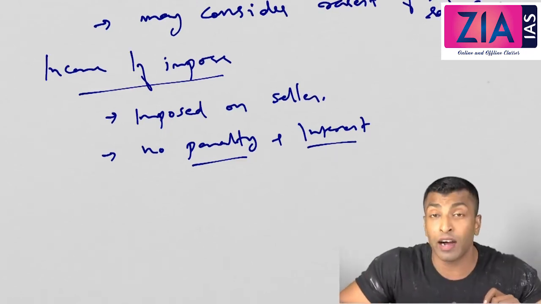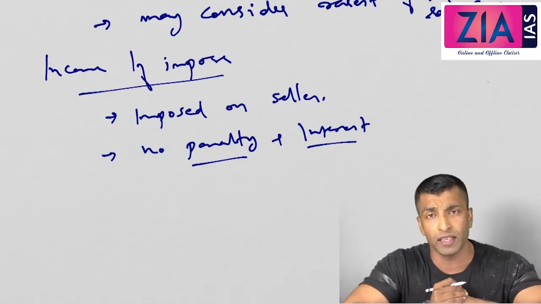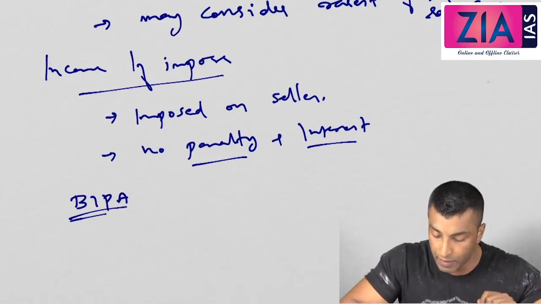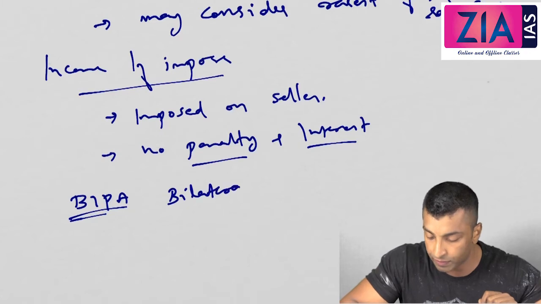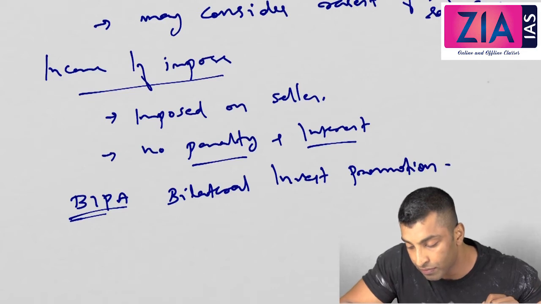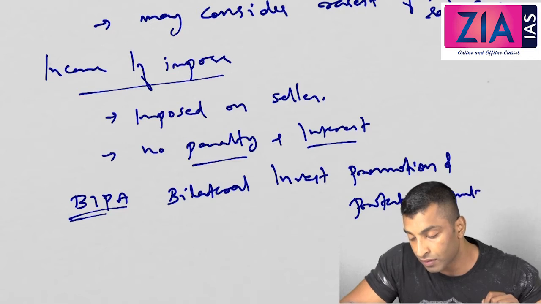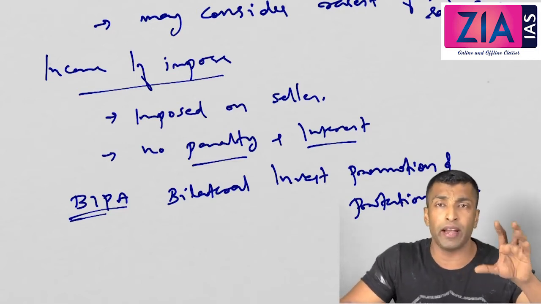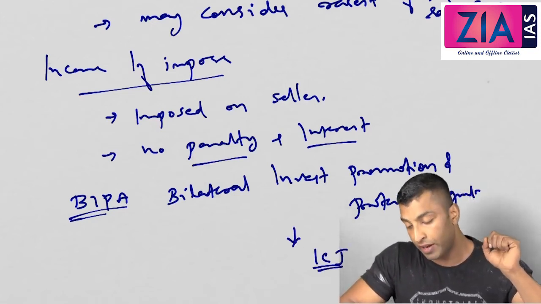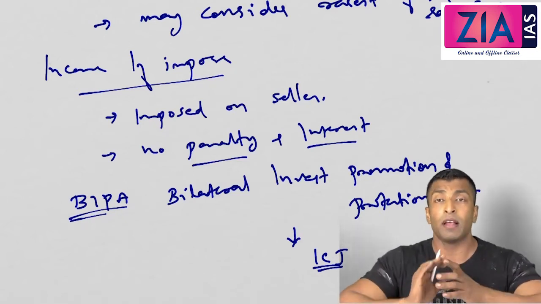And then what happened after imposing this retrospective taxation? Now Vodafone actually had to pay. There was no other choice. So Vodafone went to the BIPA. BIPA is the Bilateral Investment Promotion and Protection Agreement, which was signed between India and the Netherlands, but they didn't get any relief from there either. After that they went to the International Court of Justice, and the case is pending over there. So that is the current situation.